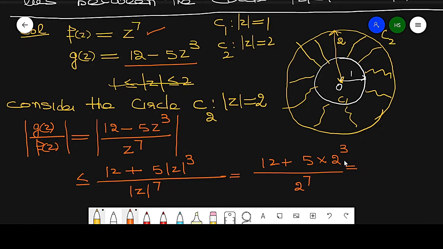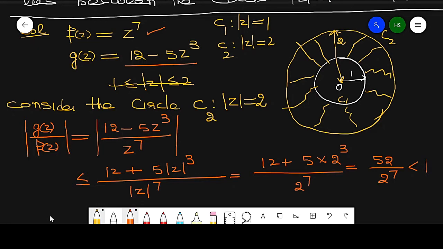So what is this? This is 2 into 2 into 2, so this is 8 into 5, 40, plus 12, 52, over 2 raised to power 7. So clearly it is less than 1.